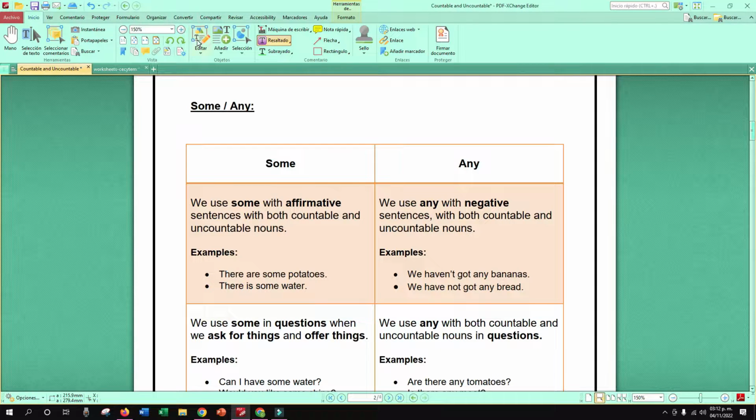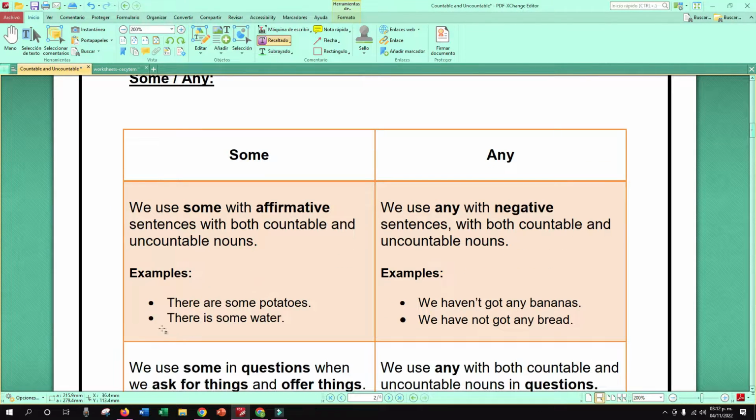Acá tenemos este ejemplo, vean. There are some potatoes. Vean nuestro verbo. Estamos usando are porque tenemos potatoes, que es un nombre contable, entonces estamos usando some. Luego tenemos there is. There is singular, right? Some what? Water. That is an uncountable noun, right?